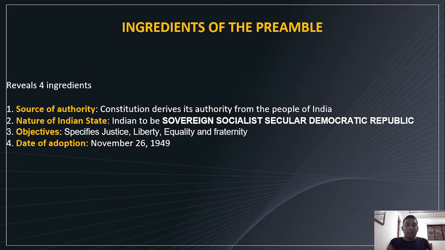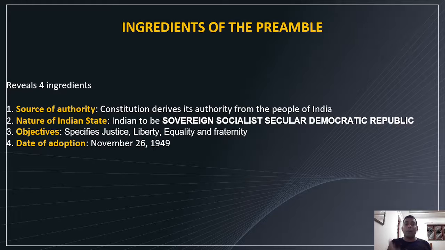Now let's see the ingredients of the preamble. What are the things embedded in the preamble? It contains four ingredients: source of authority, nature of the Indian state, objectives, and date of adoption. First, source of authority.